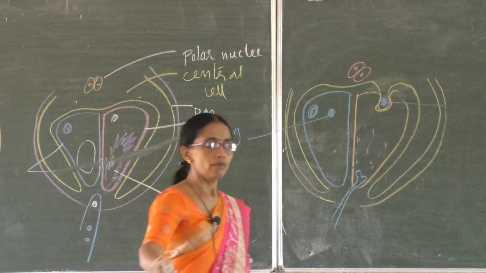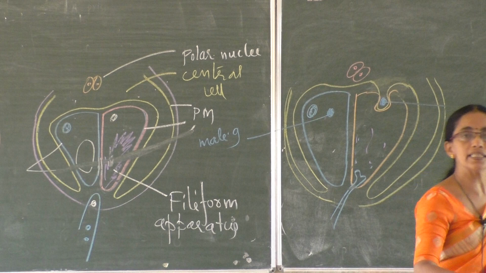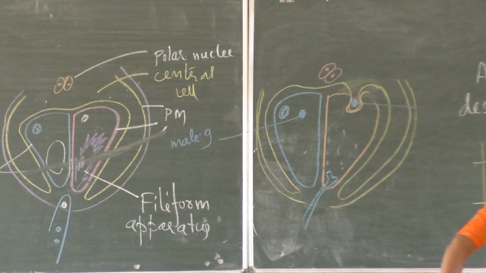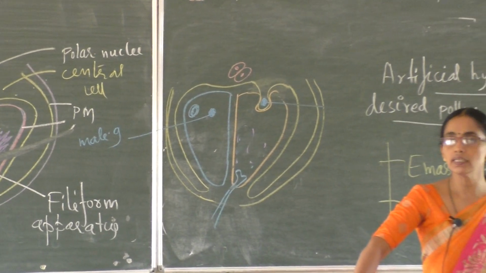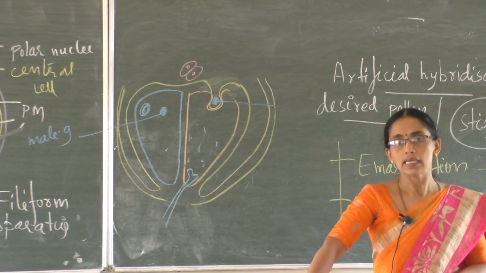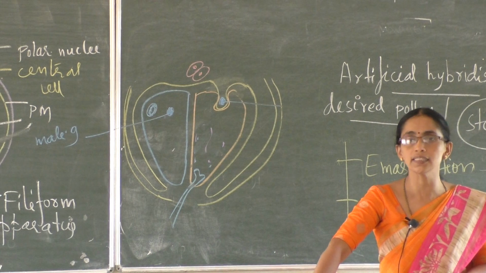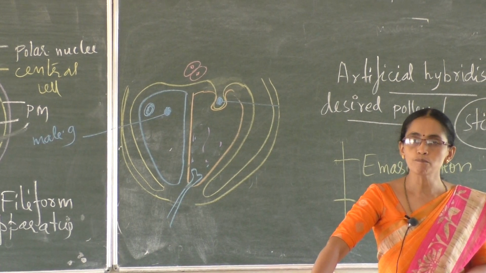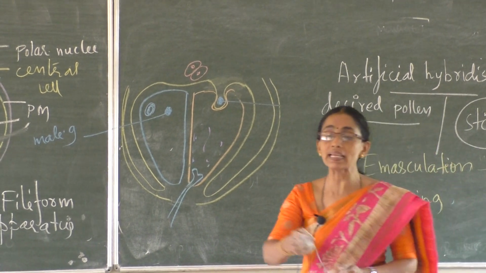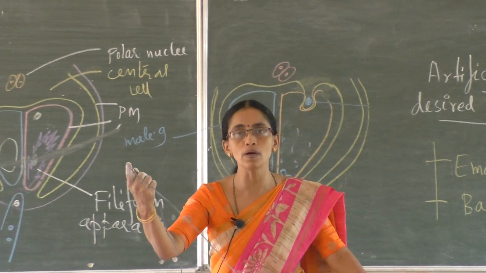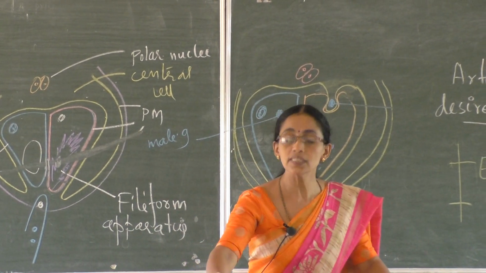When a compatible pollen sits on the stigma, it germinates. The pollen tube passes through the style and finally reaches the embryo sac. In the embryo sac, the filiform apparatus of the synergids guides the movement of the pollen tube. Finally, the 2 male gametes present in the pollen tube are discharged into the synergids.